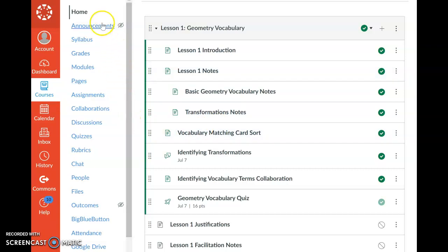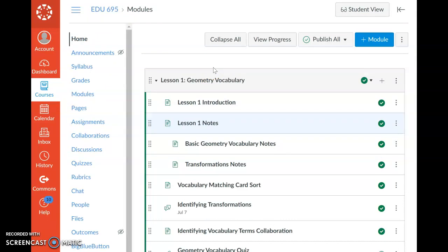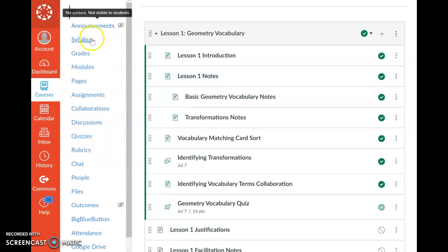Students and teachers can easily navigate to anything that they would like. On the home page is where they can find the modules. We have announcements, there's the syllabus, grades. You can click on the modules to find each individual module. You can go to the pages to find each individual page. Students and teachers can go to assignments to find each individual assignment. They can go to the collaborations, which is where they'll have to go in order to do the collaborations. We also have the discussion boards and the quizzes.